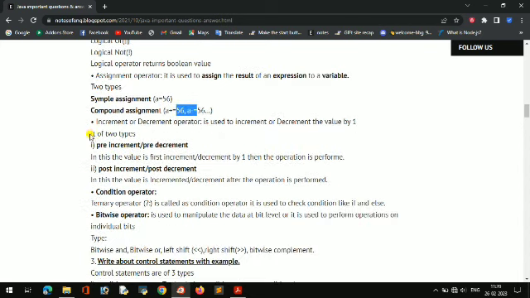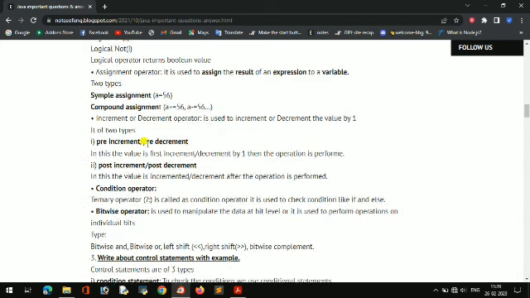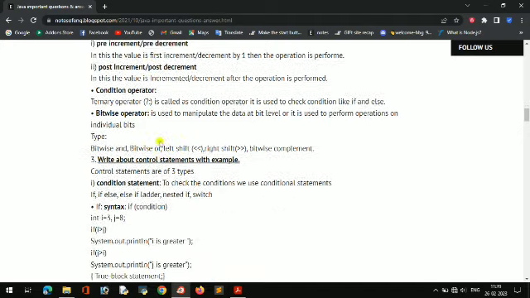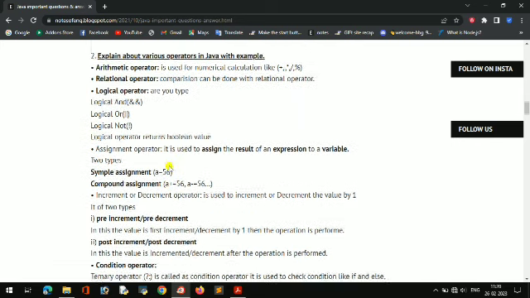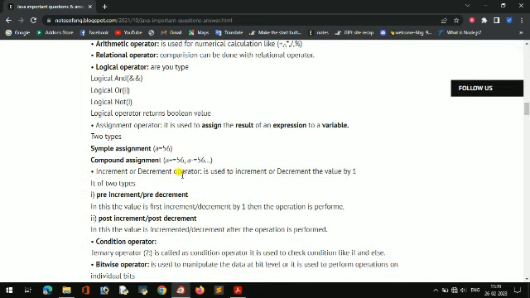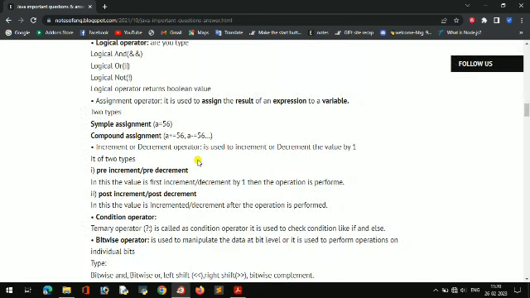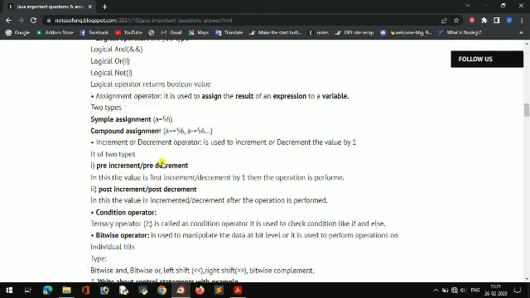I am not going to explain this, it is simple only. You can give your own example. And then there is the compound assignment. Increment or decrement, like in a for loop we write minus minus or plus plus. a plus equal to 56, a minus equal to 56. That means a plus equal to 56 means a is equal to a plus 56.